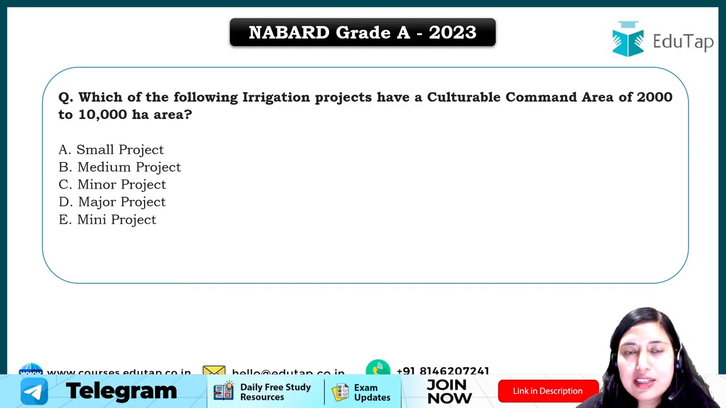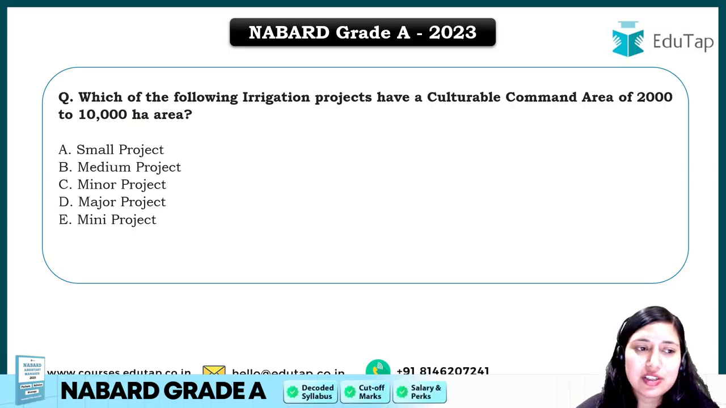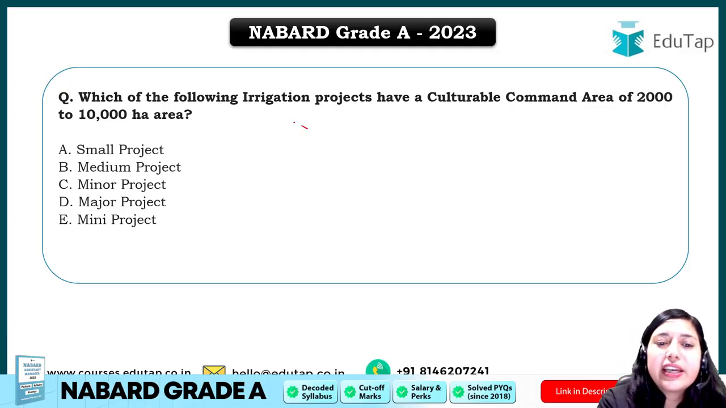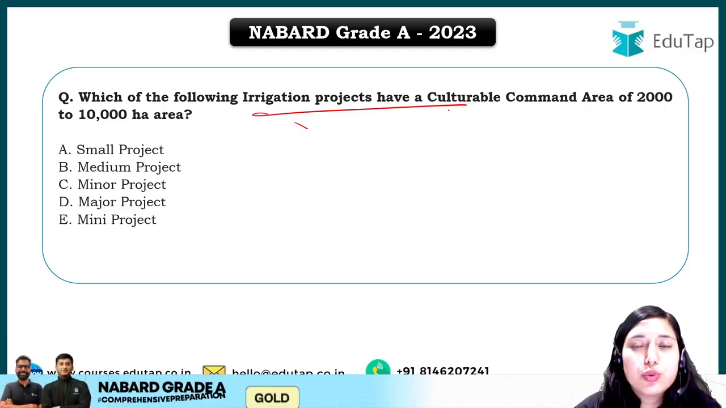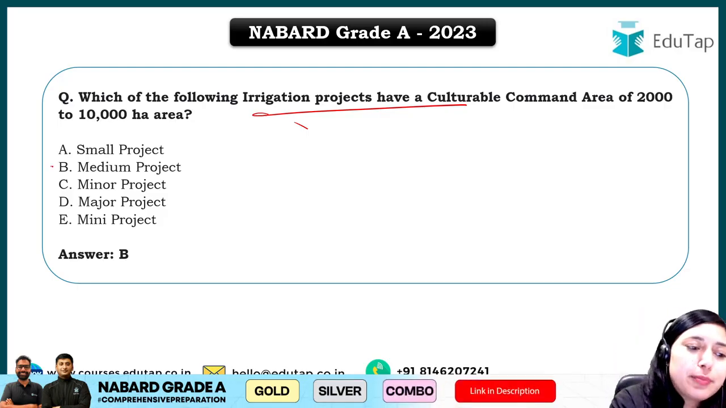Now, a very easy question again from irrigation projects. So your water and irrigation chapter must be important for your examination, and there you have to learn about irrigation projects. So which of the following irrigation projects has a cultural command area of 2000 to 10,000 hectare? So the answer will be medium project, right?